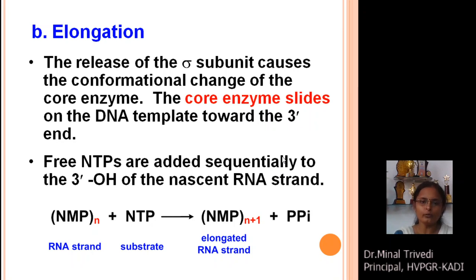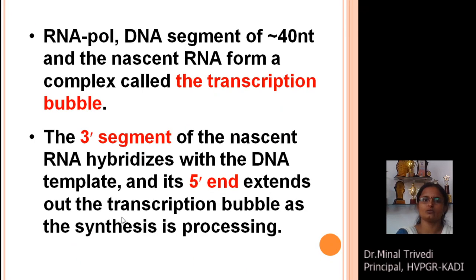Free ribonucleoside triphosphates are added subsequently, complementary to the template strand, and the 3' OH of the nascent RNA strand is synthesized. You can see over here that is your RNA strand, and substrates are added. As you know, here the substrates are ribonucleoside triphosphates, and the chain elongation process is carried out, and removal of phosphate molecules is carried out.